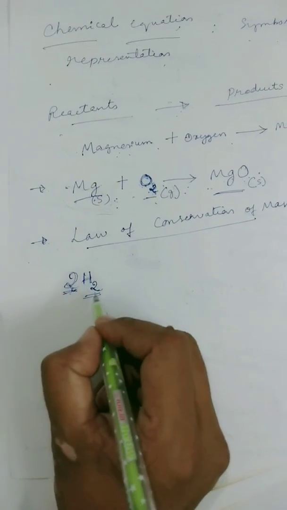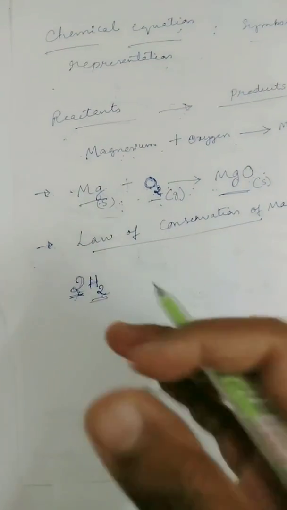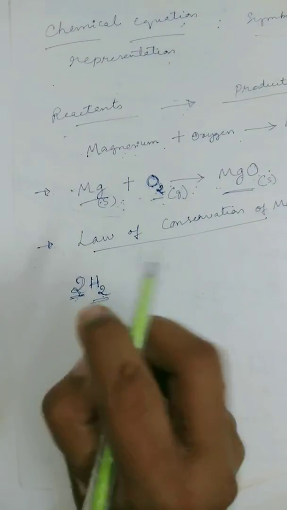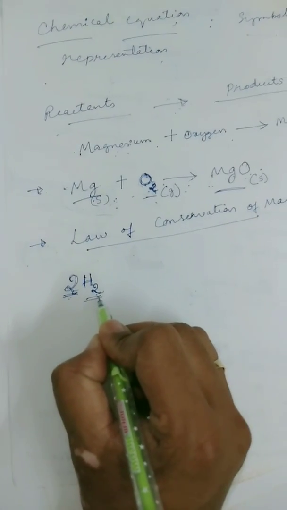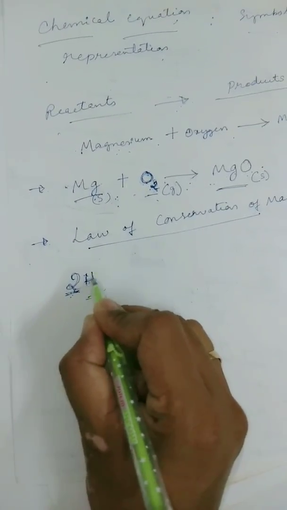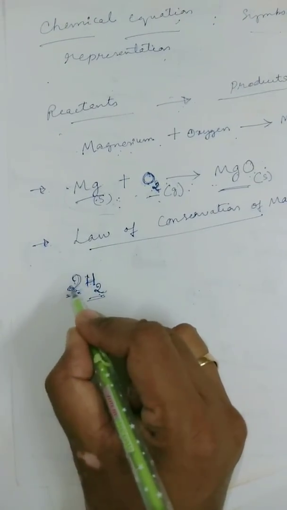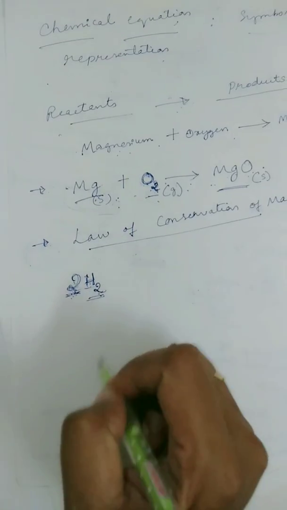Hope you know the difference between atoms and molecules. So atoms combine together to form a molecule. Here you can see two atoms of hydrogen are combining to form a single molecule of hydrogen. Such two molecules of hydrogen are there.